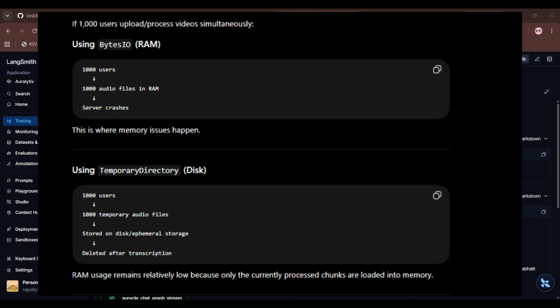With thousands of users at the same time, it creates thousands of audio files in the RAM, which makes the server crash. So what I implemented is a temporary directory for the fallbacks and the main implementation. Even if 1,000 audio files are stored on disk, RAM stays low, and the audios will be deleted later as it's a temporary disk.